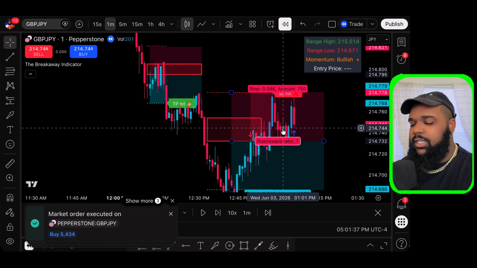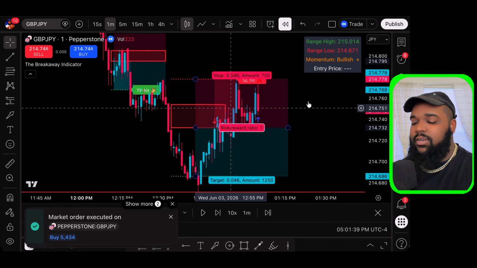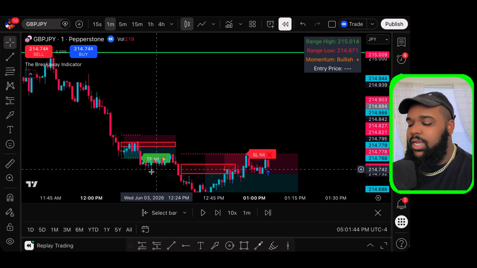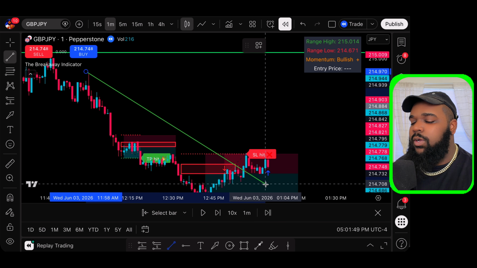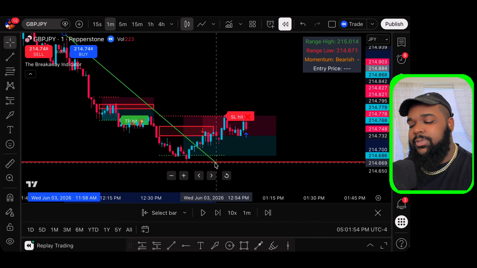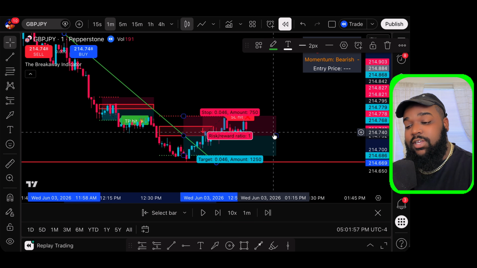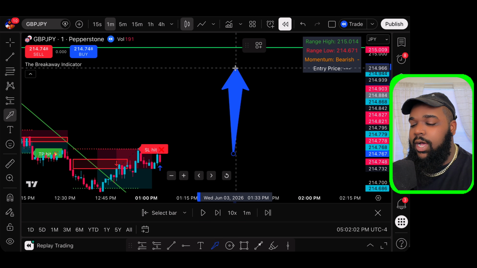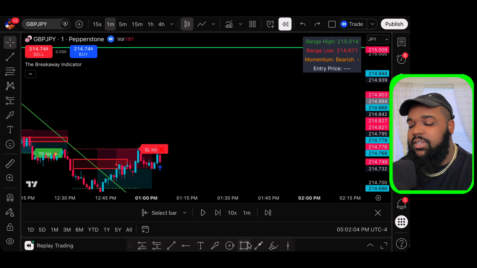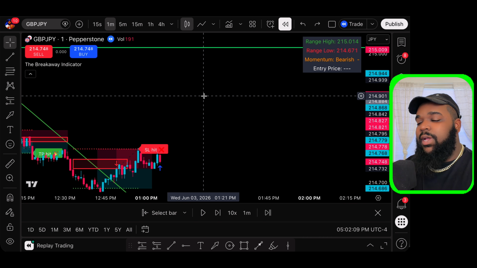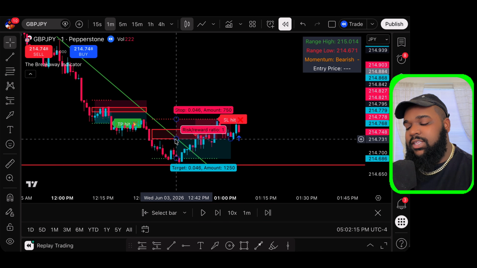So we have a win right here, and then we got a stop right here. The reason, again, why this one lost is because price was pushing down for a very long time, and it just got done pushing down. And because we're going off of a lower time frame, you have to realize too that there's higher time frame retracements. And because there's higher time frame retracements, you can't stay in the trade for a long time. Price will never just shoot up and just stay going up. It has to retrace, and price will never just shoot down for a long time. It has to retrace. So you want to make sure that you're getting in and out of the trade before retracement. If it drops too low just like this, you would know to avoid it.